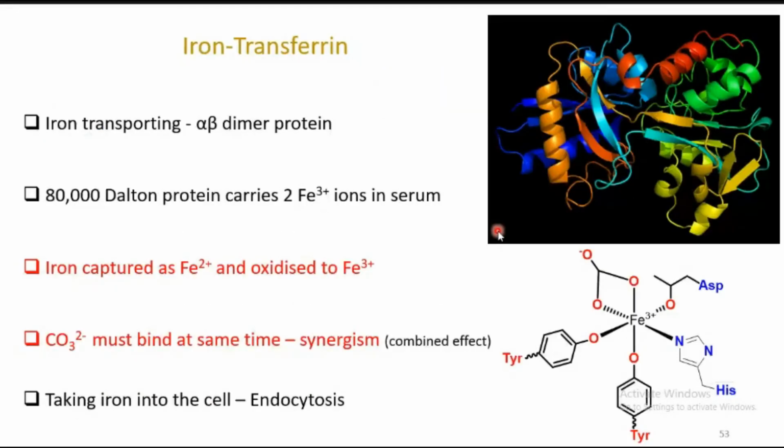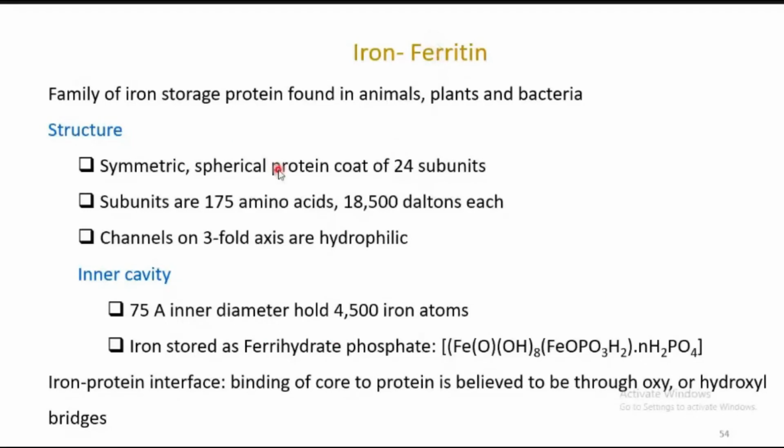So that is the role of the transferrin protein, whereas ferritin is the iron storage protein. Once the iron is transferred within the cells, it should be stored in some place. This is a family of iron storage proteins found in animals, plants, as well as in bacteria. So what is its structural feature?